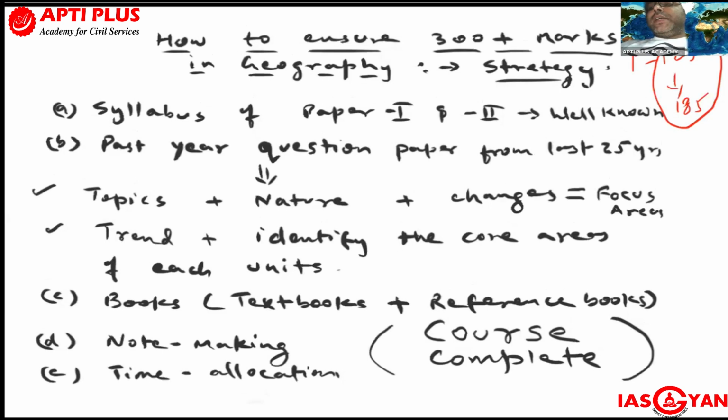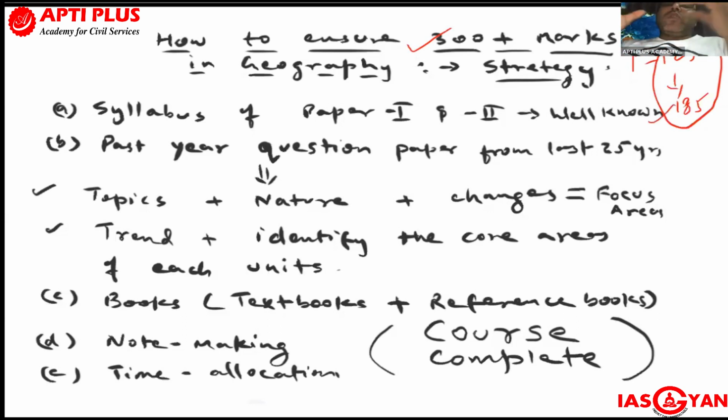So our agenda is that you should add both the papers in such a manner that you cross this 300 or 310 plus marks in your optional. So how to get that? And one more trend has been observed, guys: between paper 1 and paper 2, aspirants generally get better marks in paper 2, because of the nature of this examination.